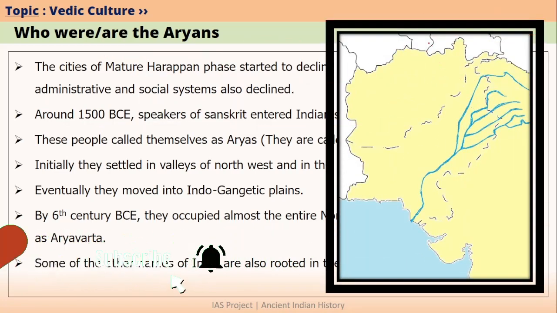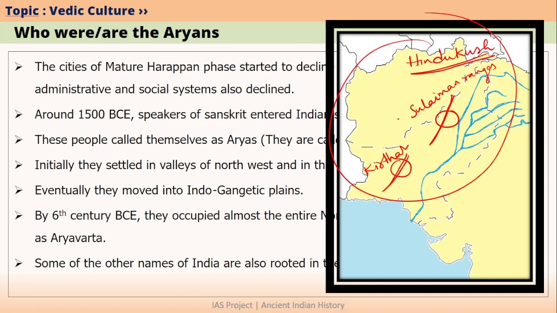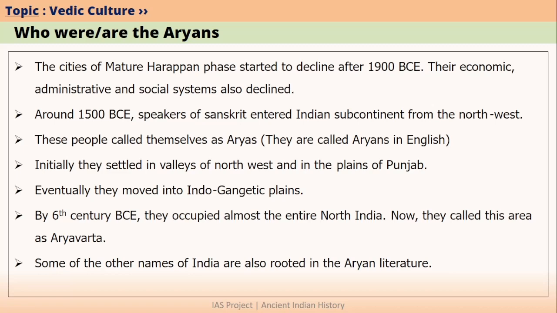So this is basically the northwestern part of Indian subcontinent, and we have many mountain ranges here. For example, here we have Hindu Kush mountains, and here we have Suleiman ranges, and further south we have Kirthar ranges. So through the mountain passes that were existing in these mountains, people have entered into India from the northwestern side. So this is how the Aryans came into India. Where exactly did they come from? We will learn that shortly. So this is basically the direction in which Aryans have entered the Indian subcontinent.